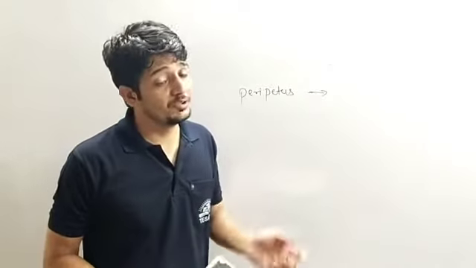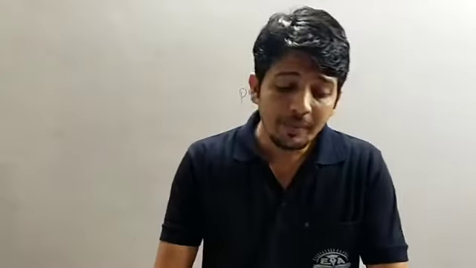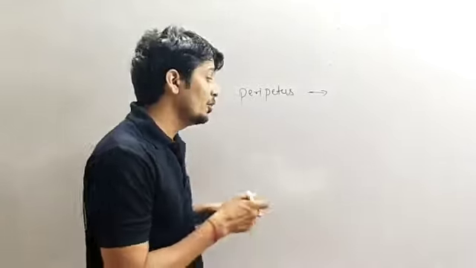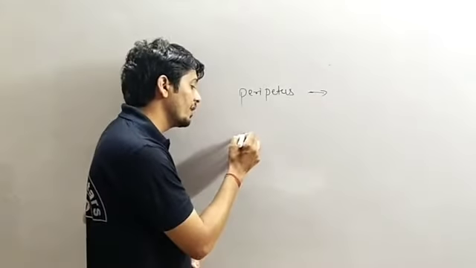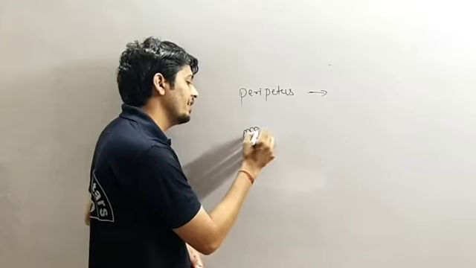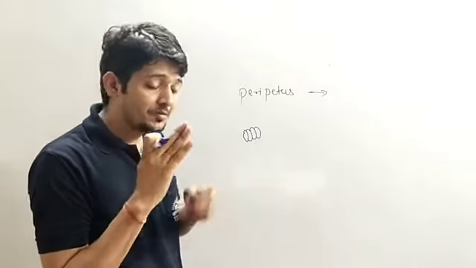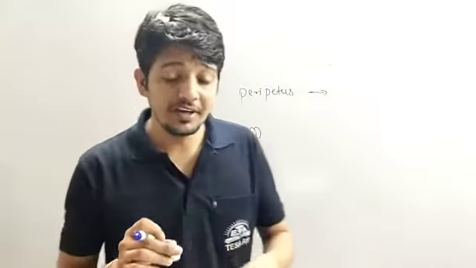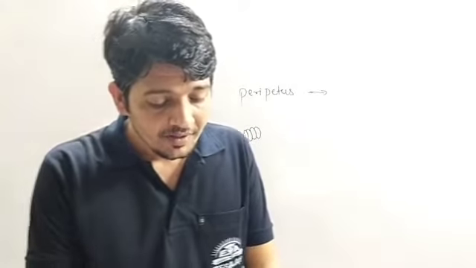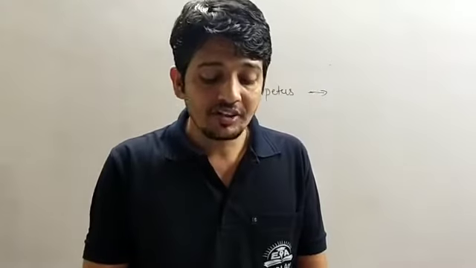So we will understand about the peripatus. In peripatus, there are characters like a segmented body. The segmented body means the body of the peripatus is segmented like Annelida. You have seen the earthworm, its body is segmented. So peripatus has a segmented body and a thin cuticle.